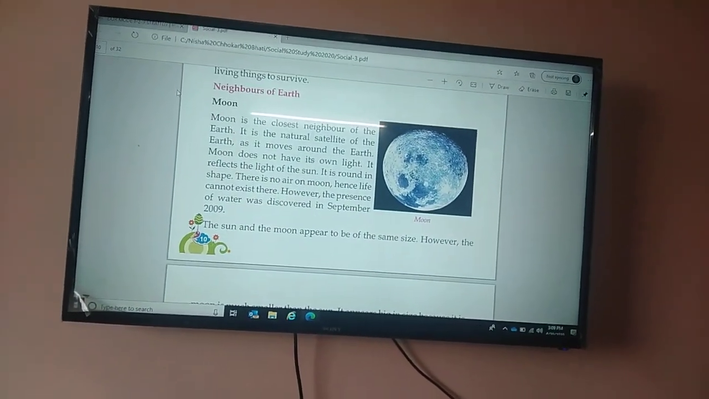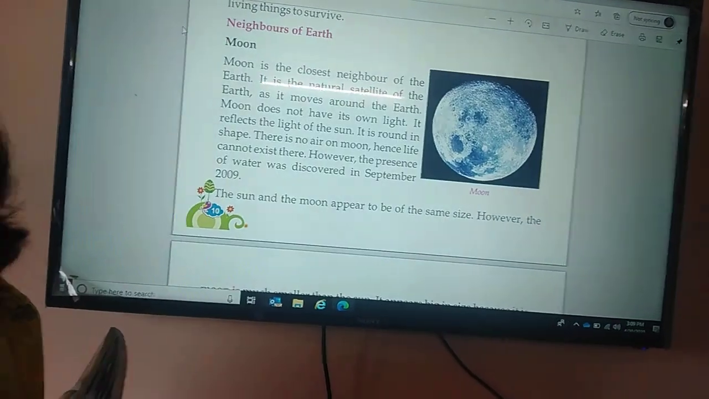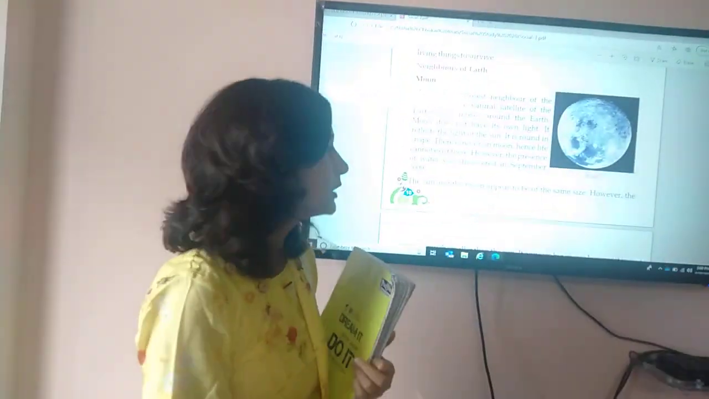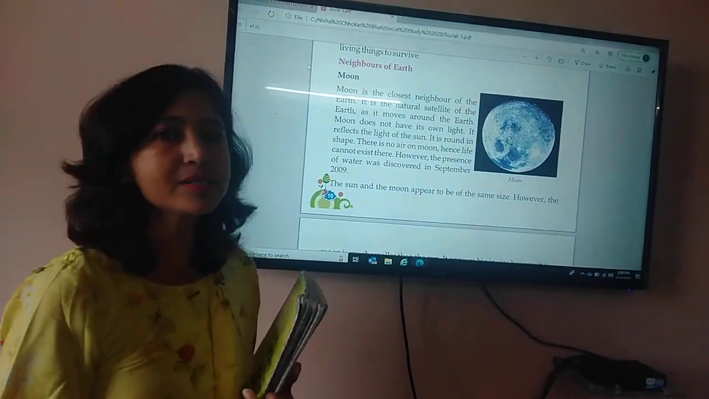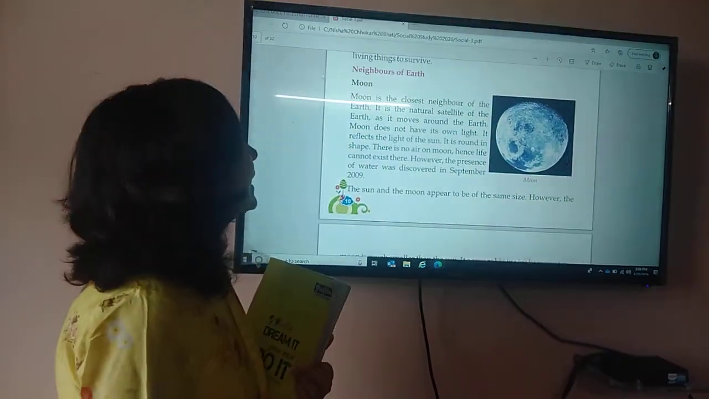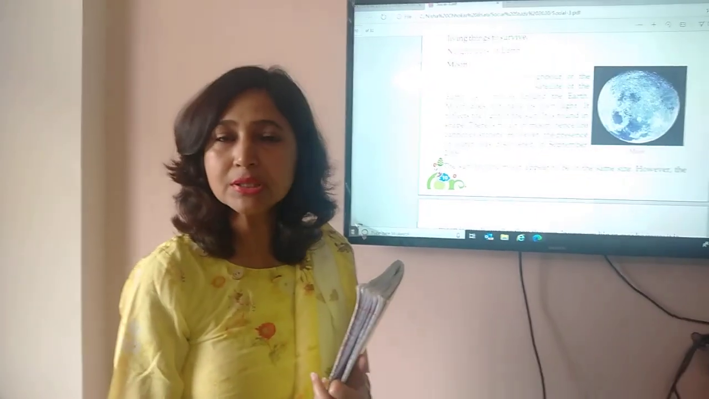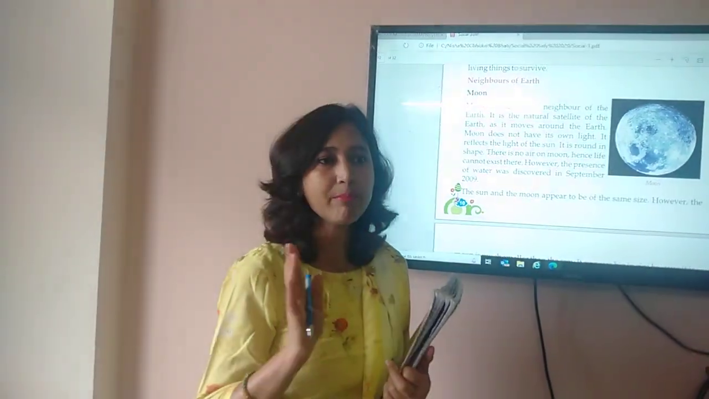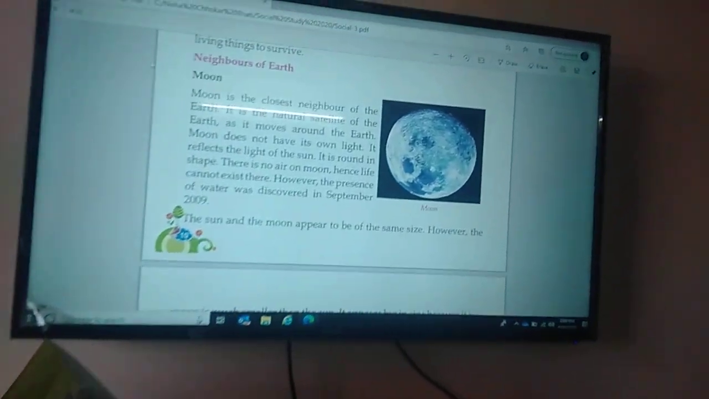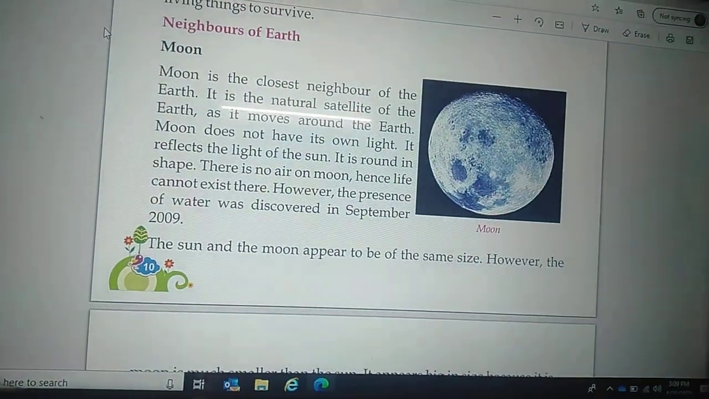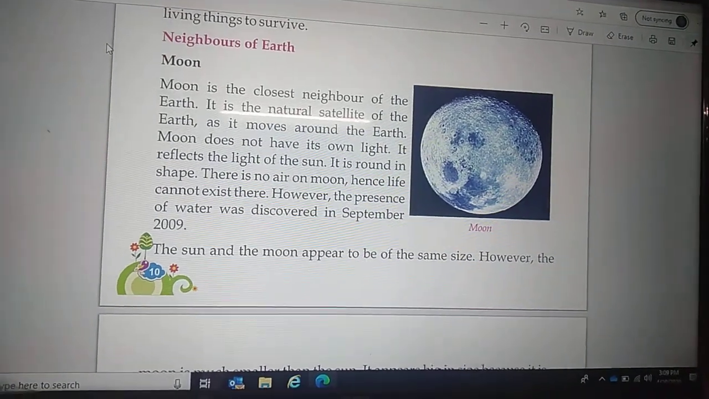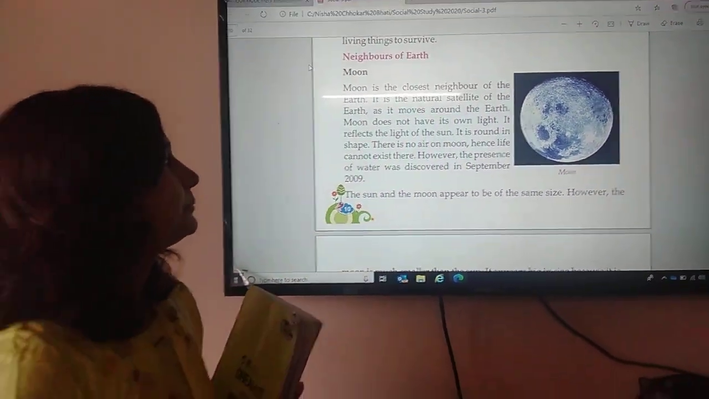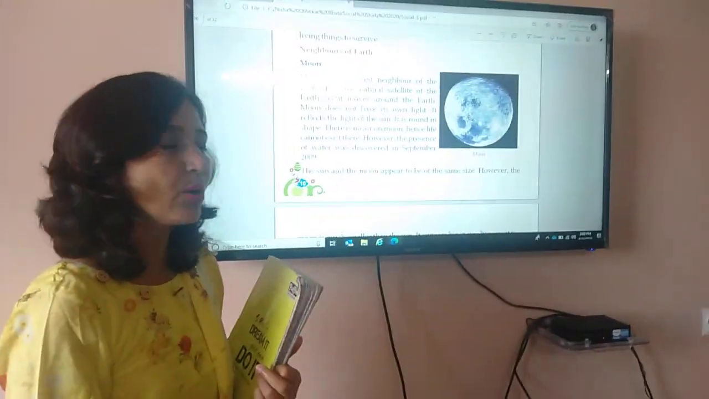Now, we all have neighbors. So, Earth also has neighbors. Now I will tell you about the neighbors of the Earth. Moon is the closest neighbor of the Earth. It is the natural satellite of the Earth. Why is it known as the natural satellite of the Earth? Because it moves around the Earth. Moon does not have its own light, but it reflects the light of the sun. It is round in shape.